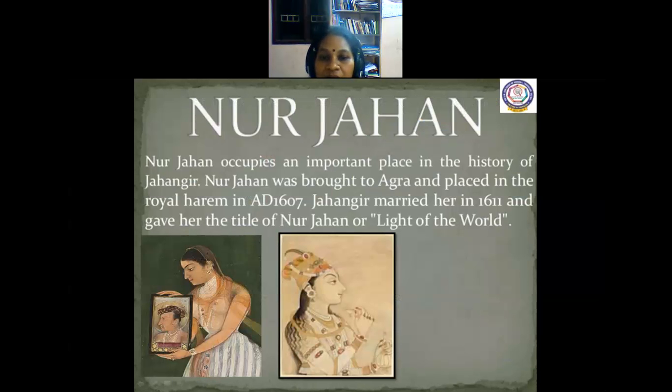See his wife, Nur Jahan. Nur Jahan occupies an important place in the history of Jahangir. Noor Jahan was brought to Agra and placed in the royal harem in 1607 AD. Jahangir married her in 1611 and gave her the title Noor Jahan. Noor Jahan means light of the world. See, she drew her husband Jahangir's picture.